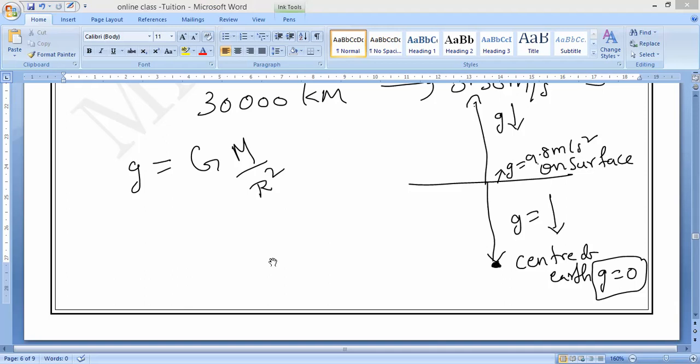Now you can see, for example, if we take the formula, what is the formula? g equals capital G into capital M divided by R square. So what is the value there? g equals to gravitational constant, capital G. Capital G means gravitational